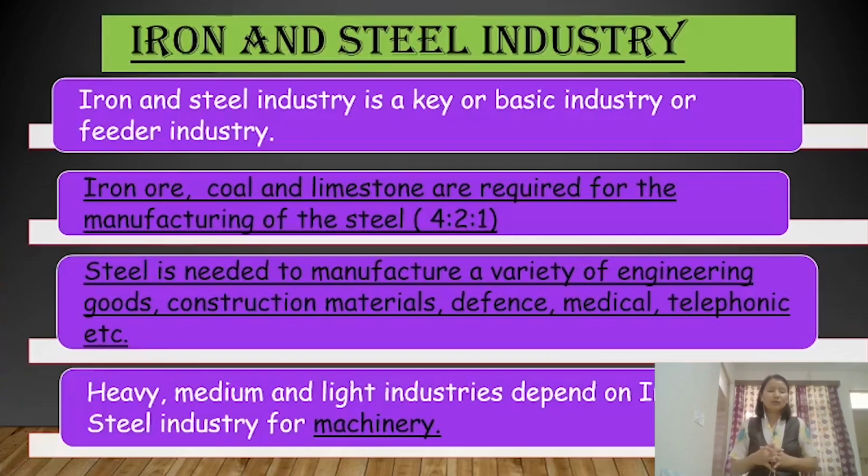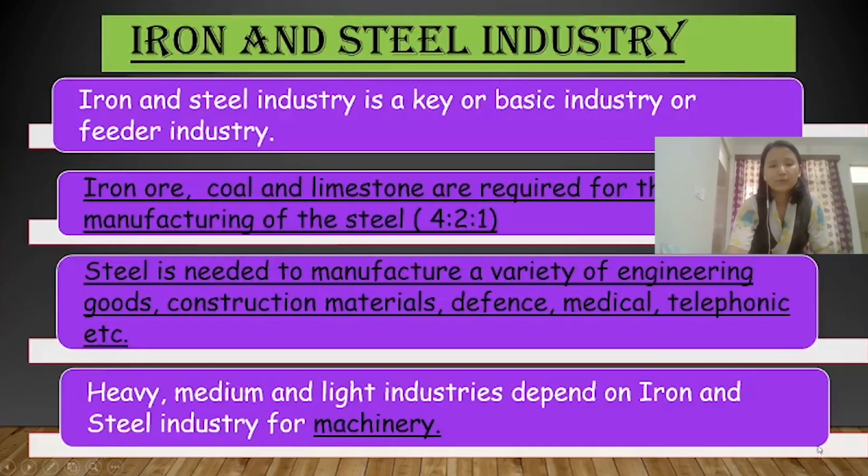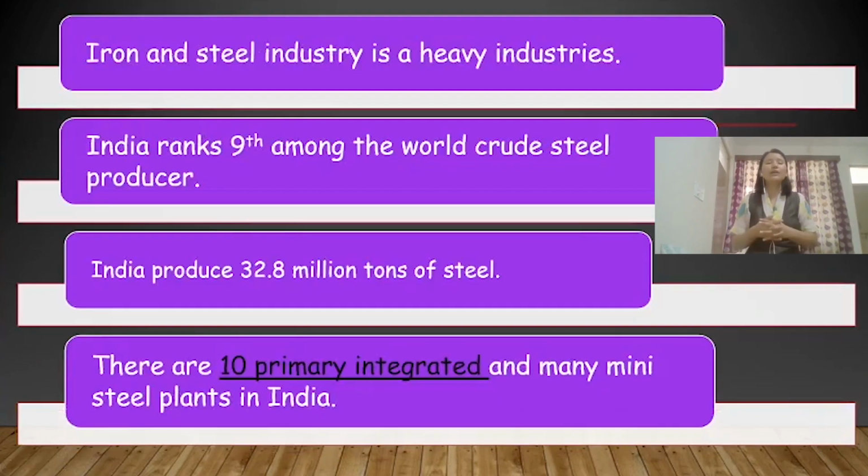Heavy, medium, and light industries are totally dependent on the iron and steel industry, because from the iron and steel industry they get machines. The machines and technology used in heavy, medium, and light industries are supplied by the iron and steel industry. Iron and steel industry is also called a heavy industry, because it uses heavy raw material and makes heavy finished goods.